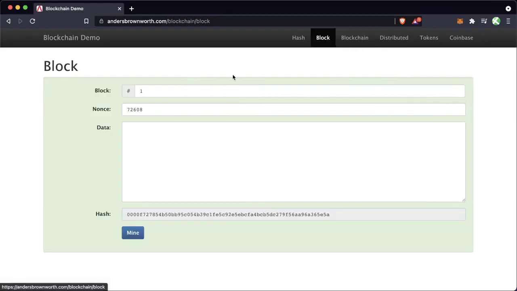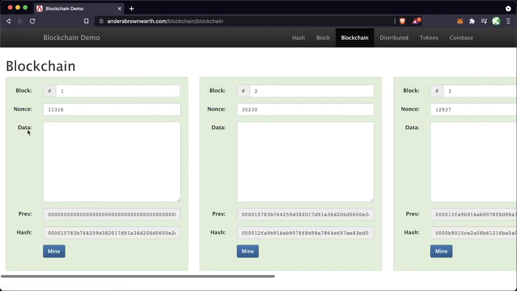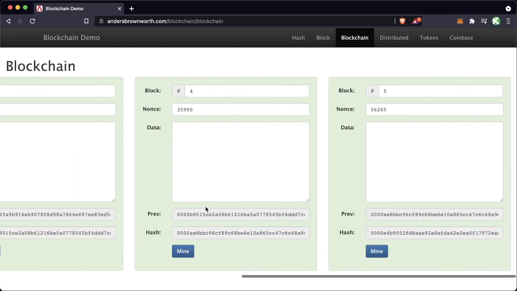Now, as you can imagine, just as the block, nonce, and data all go through the hashing algorithm in a block, in the blockchain the block, nonce, data, and previous hash all go through the hashing algorithm to figure out what the hash is. So if I type in Patrick here, obviously this is no longer valid, because this nonce combined with the block, the data, and the previous hash isn't going to solve our problem of having 4 zeros at the start. I'm going to fix that, and that's an easy way to see it being broken.